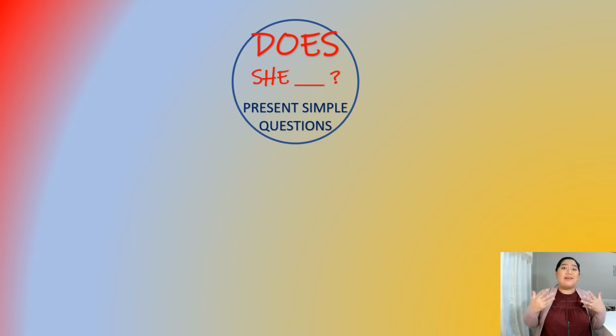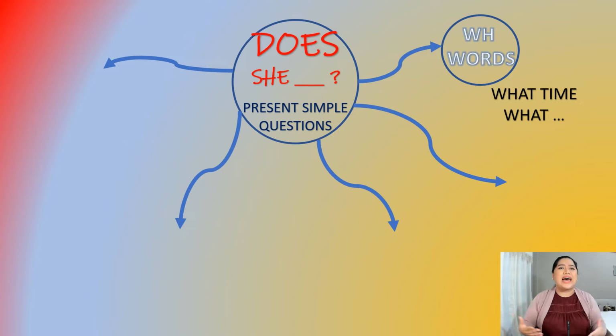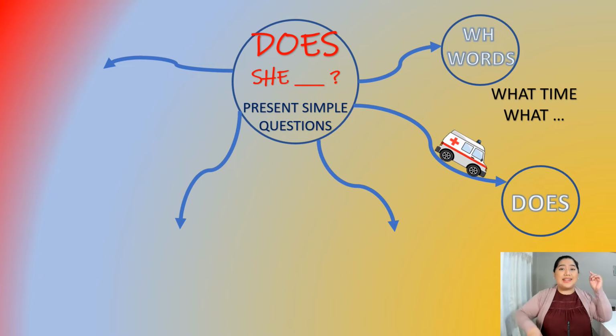So if you want to make questions, the first thing you need, of course, is a wh- word. So what time, where, why, how often. All of these are wh- words. And after that, we use the auxiliary. And today, this is does. Does. What time does? Where does? When does? Why does? Don't forget it.